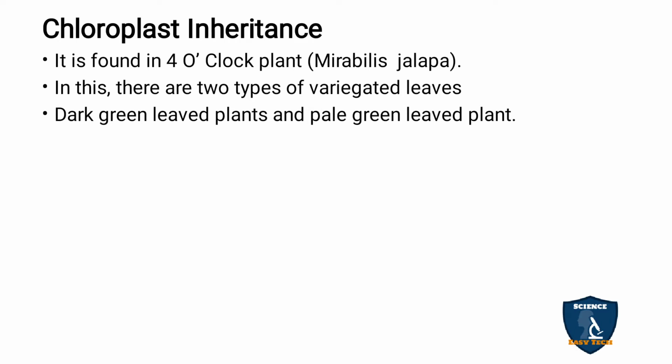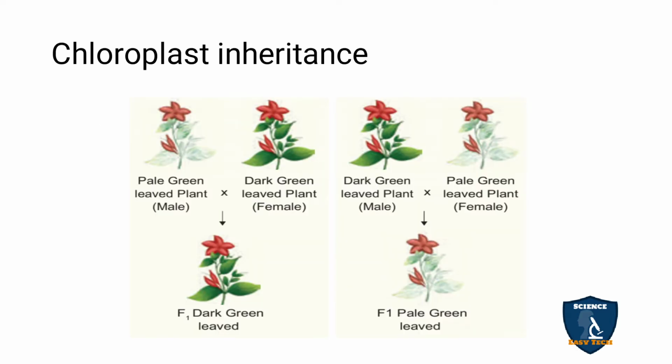Where is it studied? In the four o'clock plant, Mirabilis jalapa. In Mirabilis jalapa, you have two types of variegated leaves: dark green leaf plants and pale green leaf plants. So chloroplast inheritance is studied with the help of crosses. You can see the cross in the picture provided.